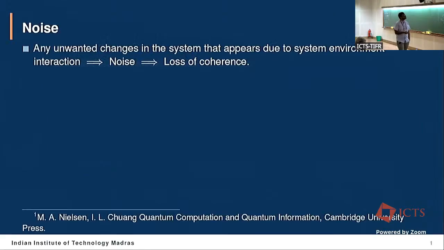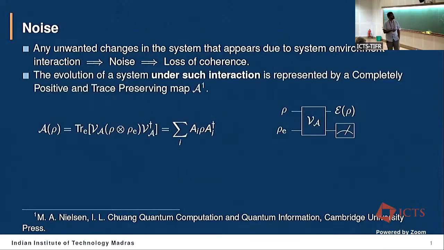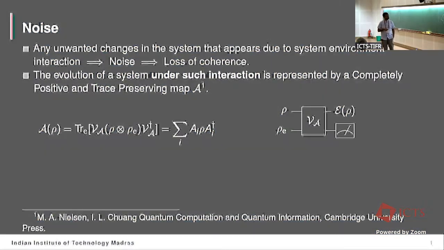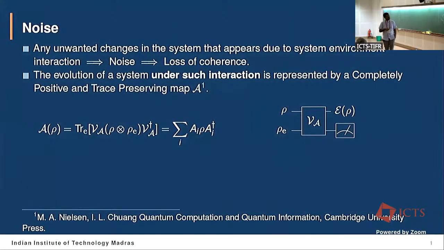So let's start with the description of the noise. What is noise? Noise appears because of the system and environment interactions and its loss of coherence, and this can be mapped. The noise process can be modeled as a completely positive and trace preserving map, which we can evaluate from a joint unitary evolution acting on the environment and the system. If we trace the environmental degrees of freedom out, we have a nice representation called the operator sum representation, and these operators are known as the Kraus operators.